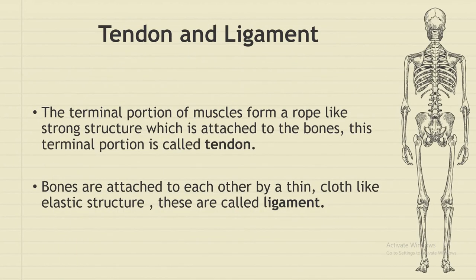Now if you talk about the tendon and ligament, these are two very important parts of our bone and muscle system, which eventually help in movement. What is a tendon? The terminal portion of a muscle forms a rope-like strong structure which is attached to the bone, and this terminal portion is called the tendon. What is a ligament? We already learned about ligaments, but again I am going to repeat: bones are attached to each other with a thin layer, cloth-like elastic structure. They are called ligaments.